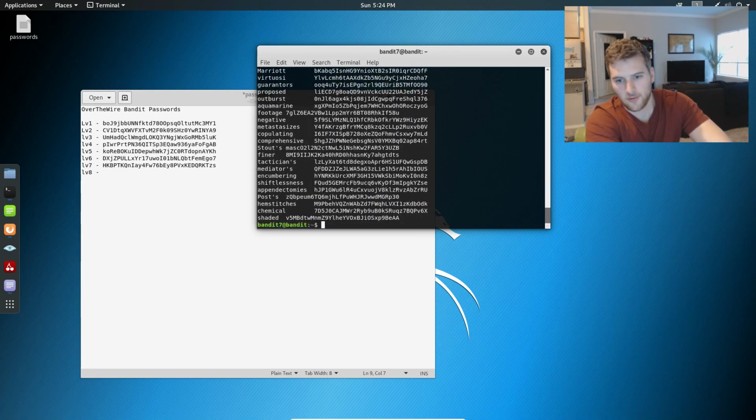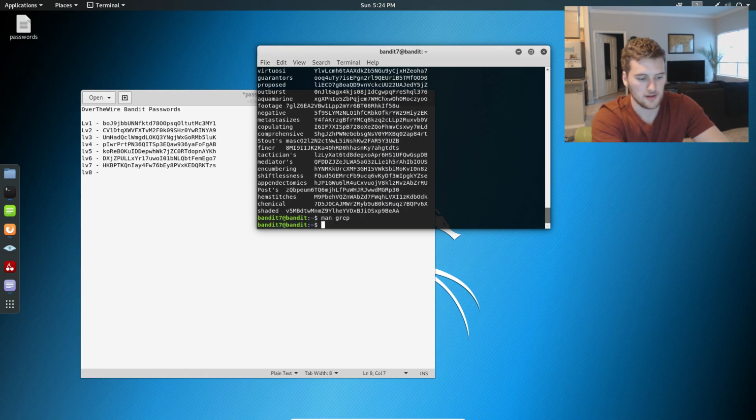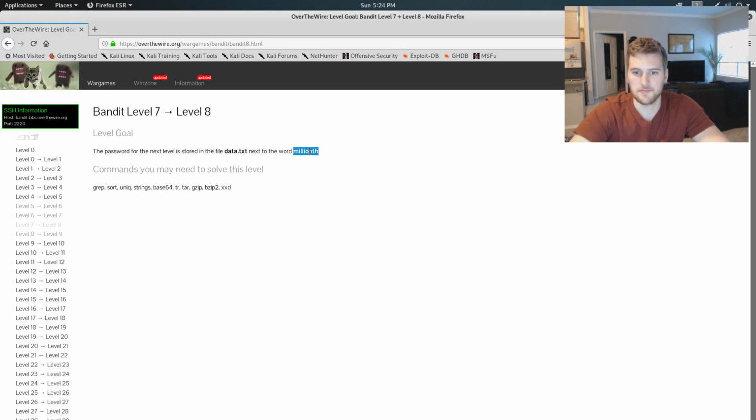So what we're going to do, we're going to use grep. This is basically the search command. If you want to read more about it, you can do man grep, and it prints out like the grep manual pretty much. We're just going to do q to quit. So we're going to do grep, and then the word we want to find is millionth.